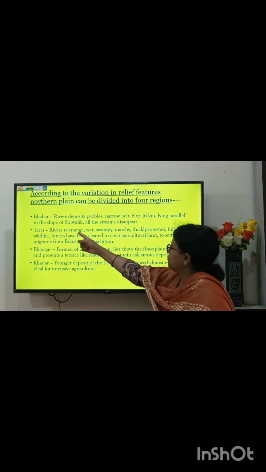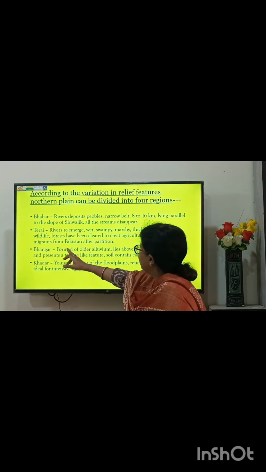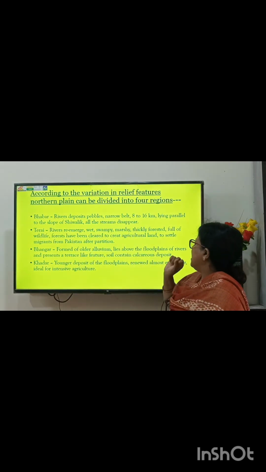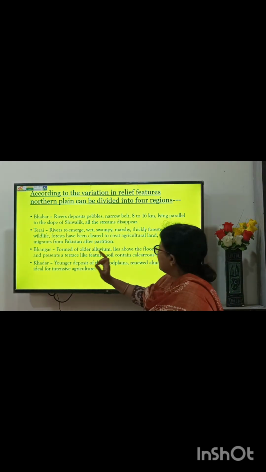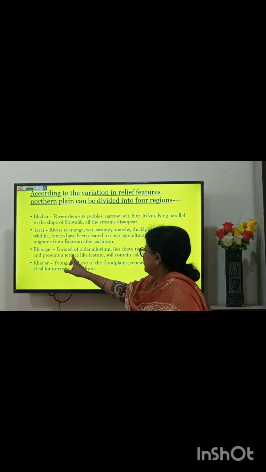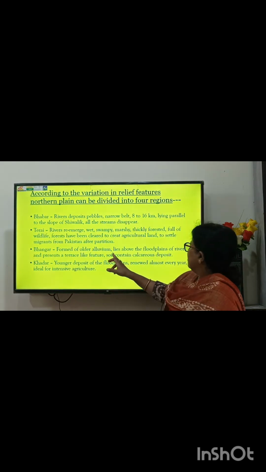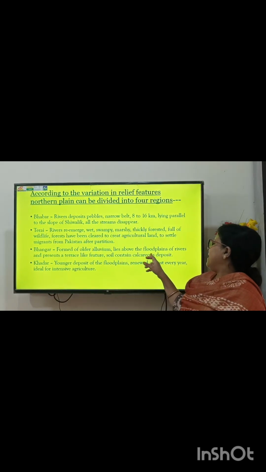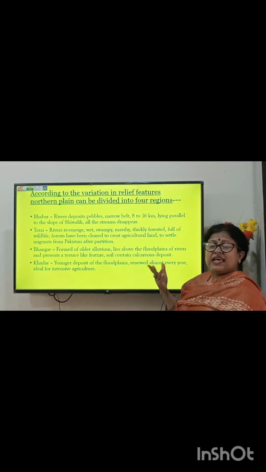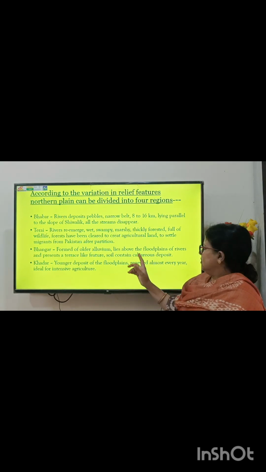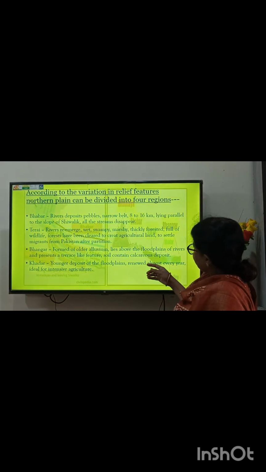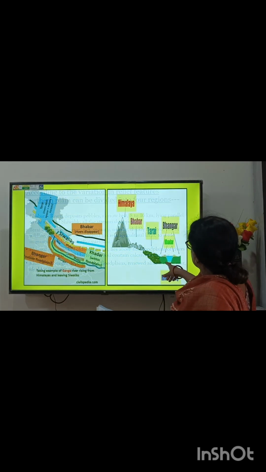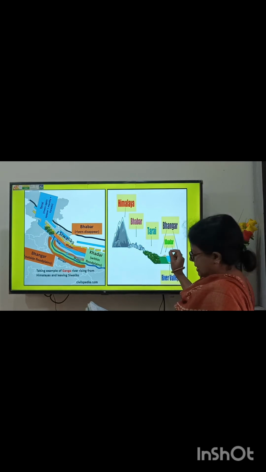And to the south of Tarai is Bhangar. It is formed of older alluvium. It lies above the floodplains of rivers and presents a terrace-like feature. This soil contains calcareous deposits. Calcareous means conker. So, see the picture. This area is Bhangar.